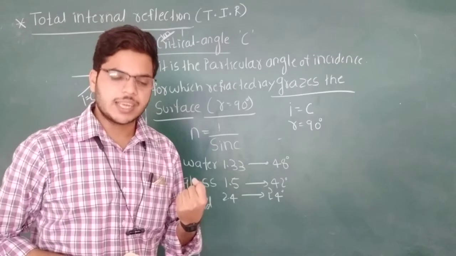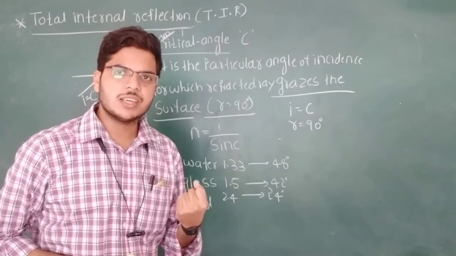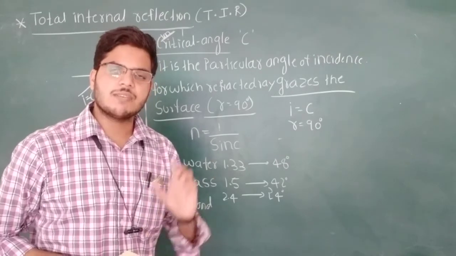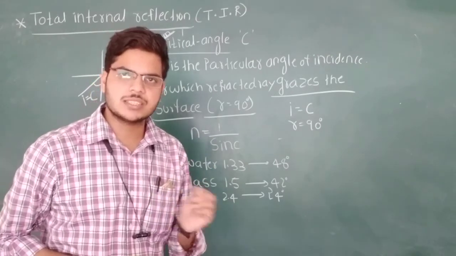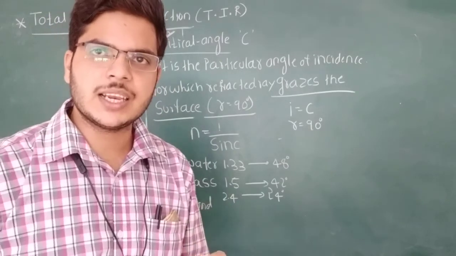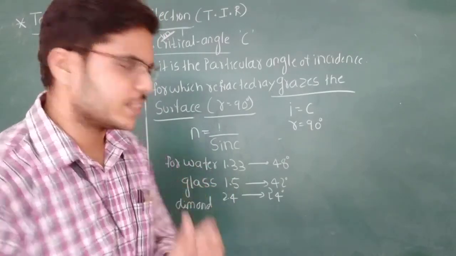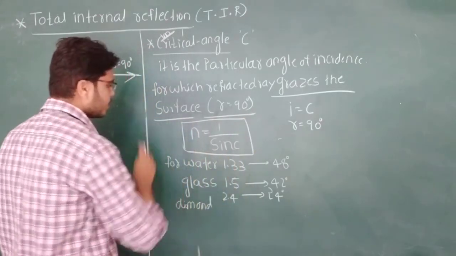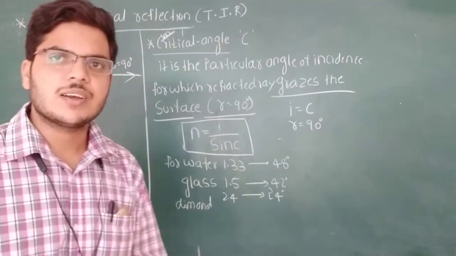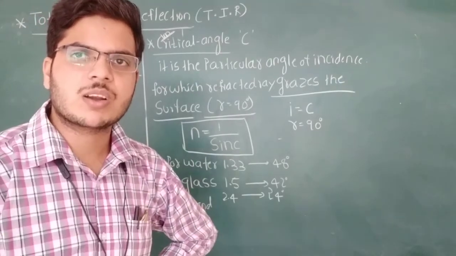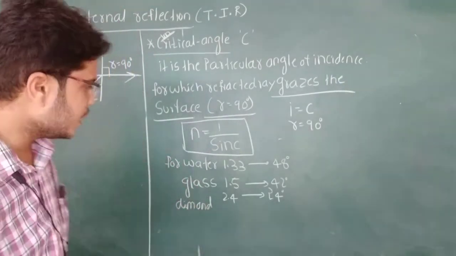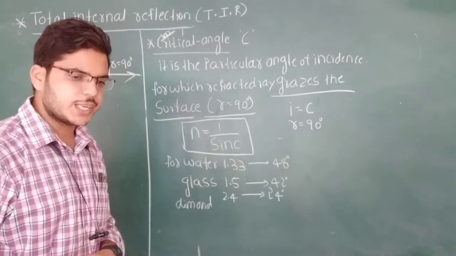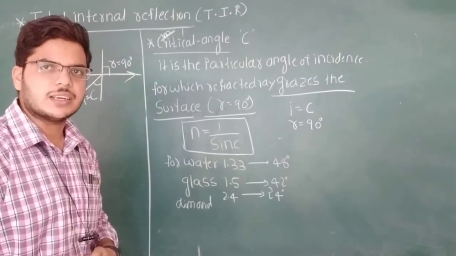You take n as the refractive index of the denser medium and C as the critical angle. Now, the relation between the critical angle and the refractive index is given by n is equal to 1 by sin C. The refractive index of the material or the denser medium is given by n is equal to 1 by sin C. What is C? C is the critical angle.